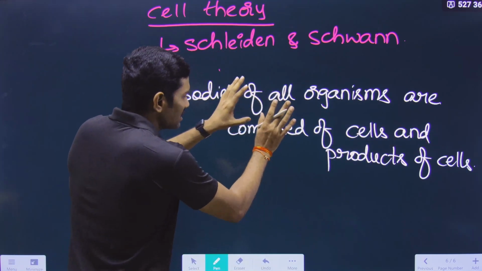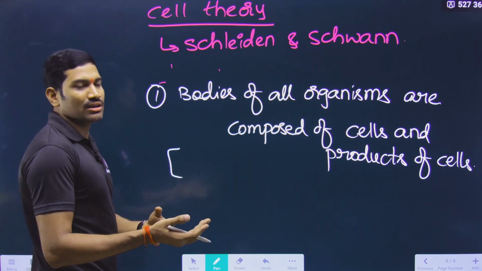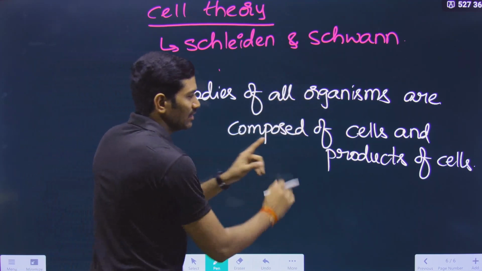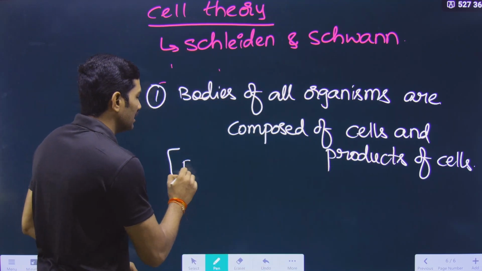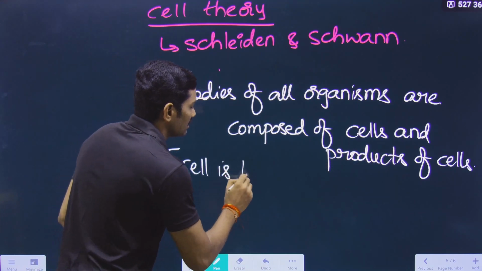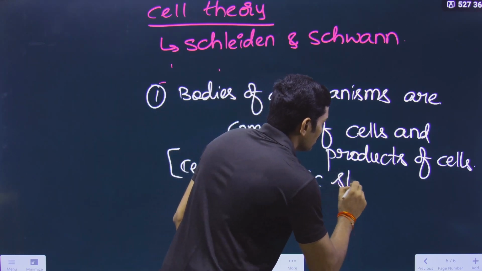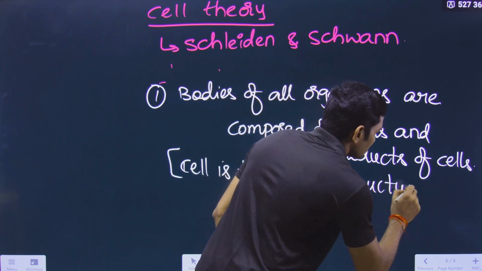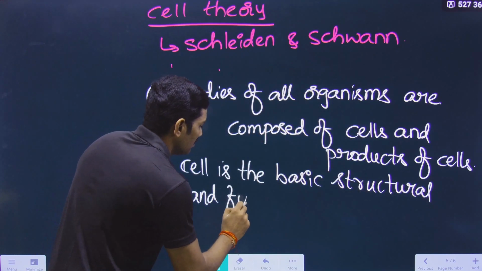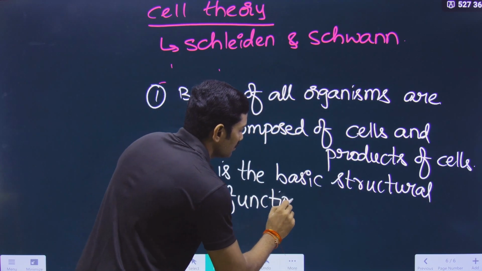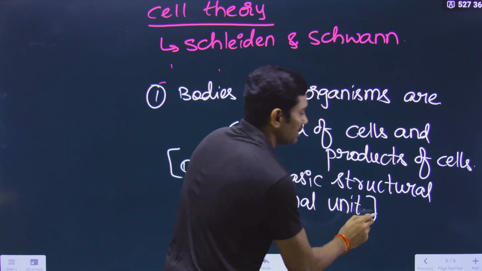For the same sentence, in the lower classes they say that cells are compulsorily important. So that's why we say that the cell is the basic structural and functional unit. Cell is the structural and functional unit of an organism.